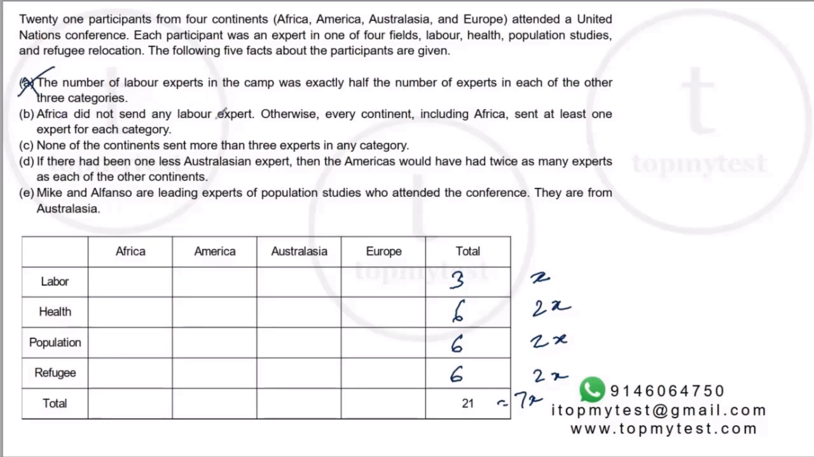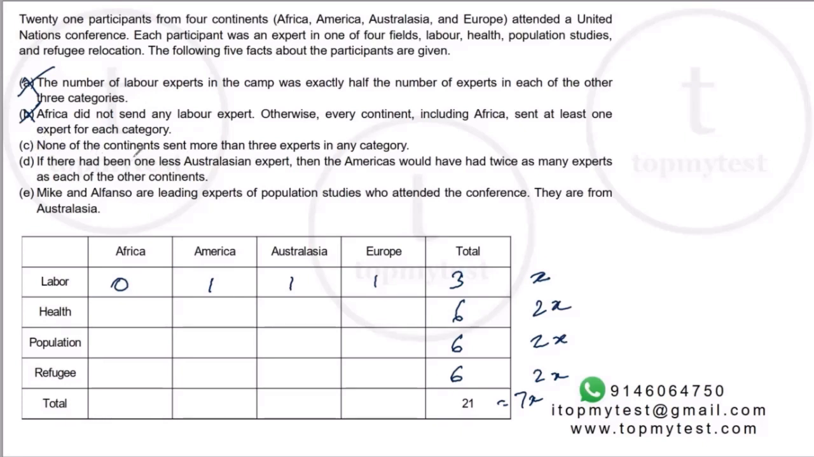Africa did not send any labor expert, so this is 0. Otherwise, every continent, including Africa, sent at least 1 expert for each category. So everything else will be at least 1, which means that because this is 3, each of them has to be 1, 1 each. Otherwise, there's no way to make the others non-zero. If I put 2 here, one of them will become 0, so that is not possible. So this is done.